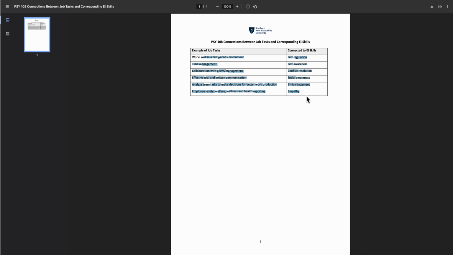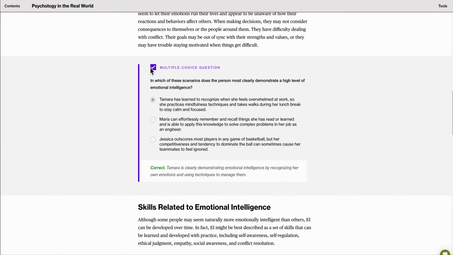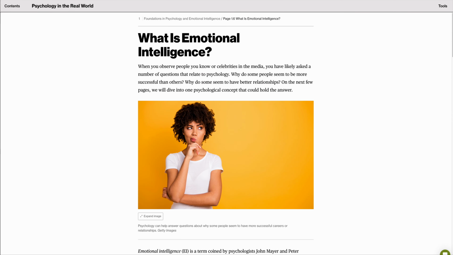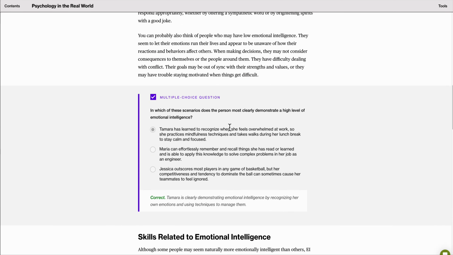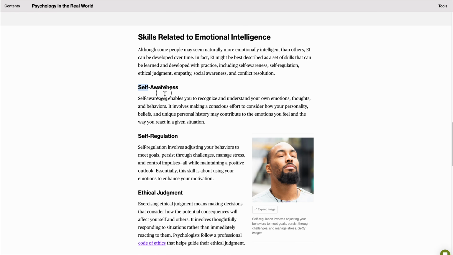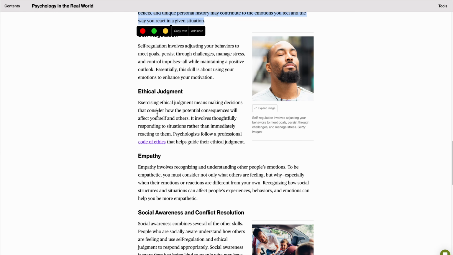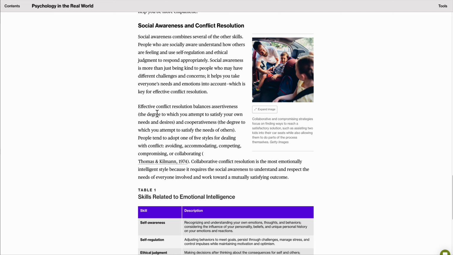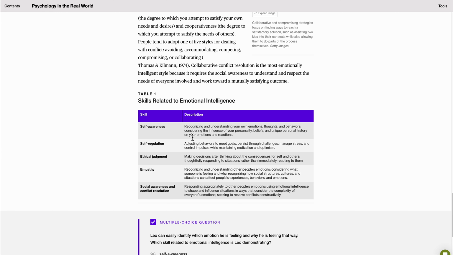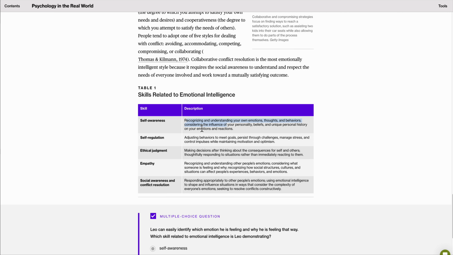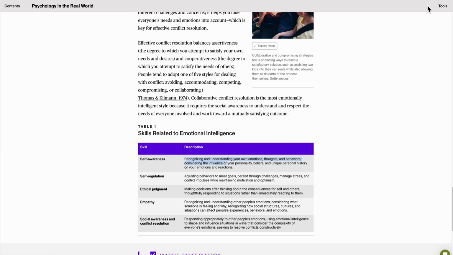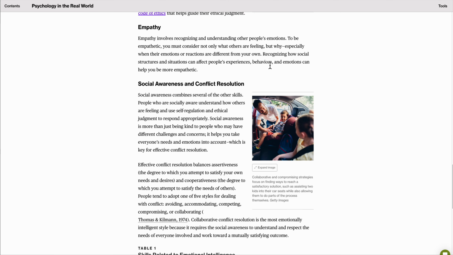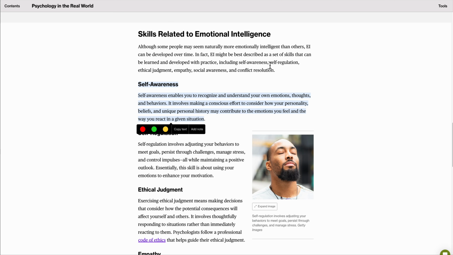Here are some examples. Another place would be going into your book, and on page 1.6, it talks about each of the skills, self-awareness, all the way down, and it gives a description too. So make sure that you're including this information when you cite the book. Make sure that you're using Harper, 2025.